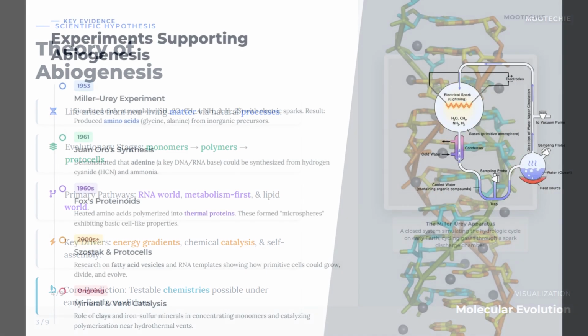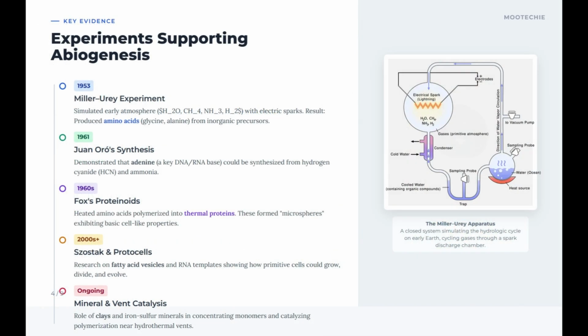Key evidence: experiments supporting abiogenesis. 1953 Miller-Urey experiment. Simulated early atmosphere, H2O, CH4, NH3, H2, with electric sparks. Result: produced amino acids, glycine and alanine, from inorganic precursors. This groundbreaking experiment showed that the basic building blocks of life could form naturally from Earth's early atmosphere and lightning.